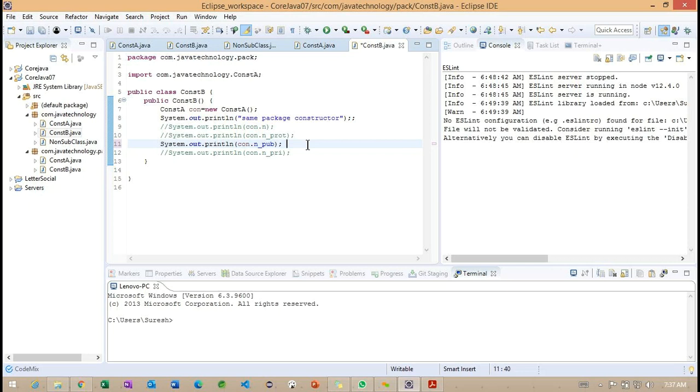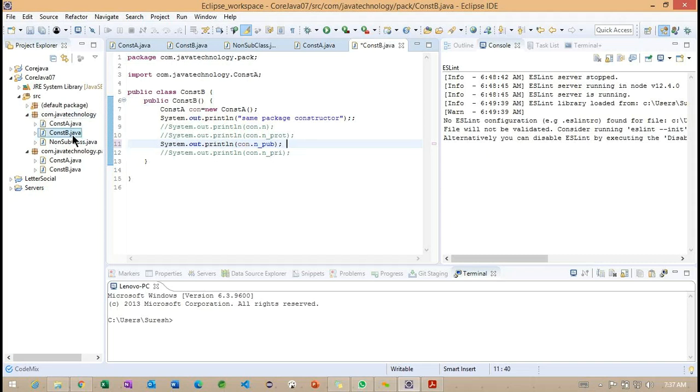Basically, these interfaces are designed to support dynamic method resolution. Dynamic method resolution is nothing but, whenever we implement this interface, we are going to implement the particular method here. We'll see how we can work here.